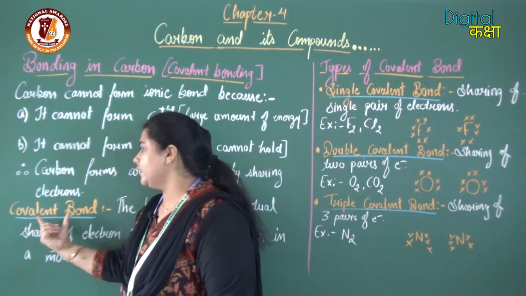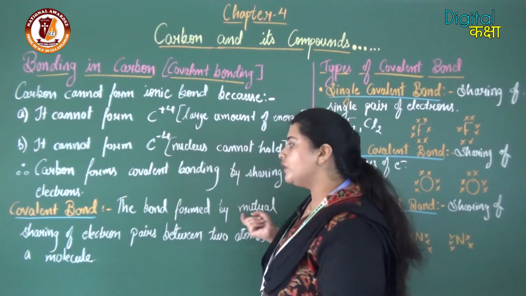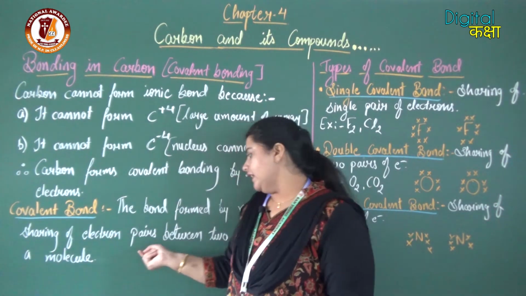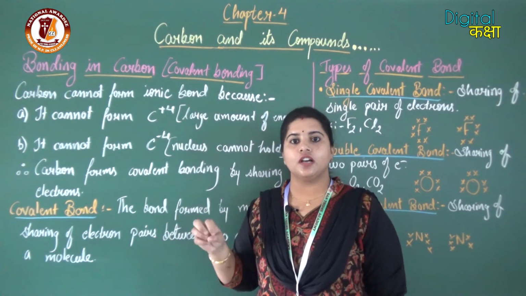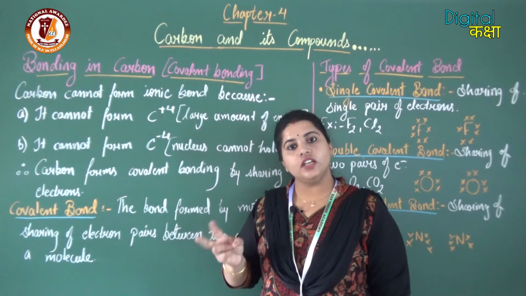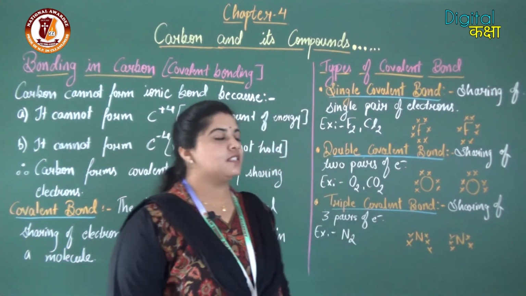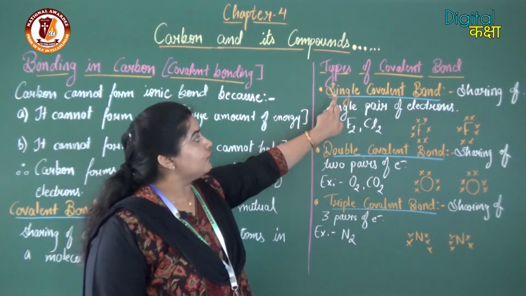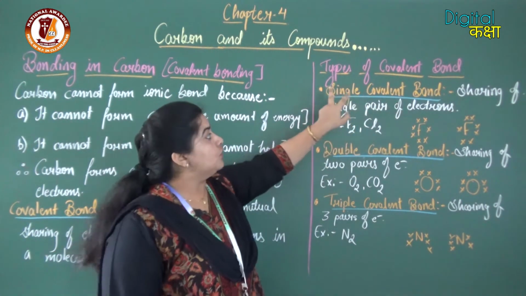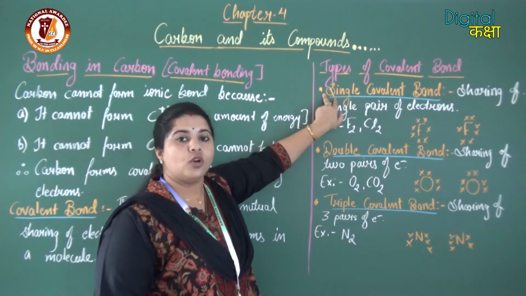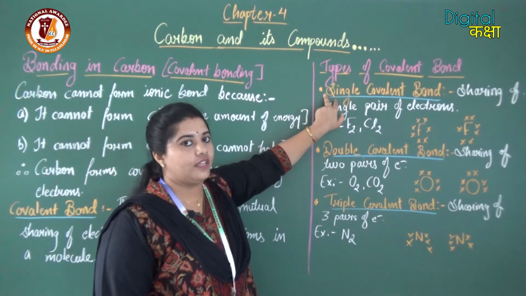So what is covalent bonding? Covalent bonding is the bonding which is formed by the mutual sharing of electrons between atoms in a molecule. Whatever molecule carbon is forming, there sharing of electrons is done to form a covalent bond. Let us see some examples and types of covalent bonding. The first type of covalent bonding is the single covalent bond. The word single here represents that whatever atoms are forming a covalent bond, they share a single pair of electrons.